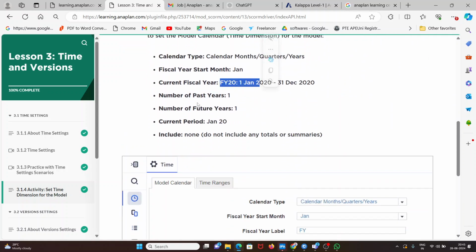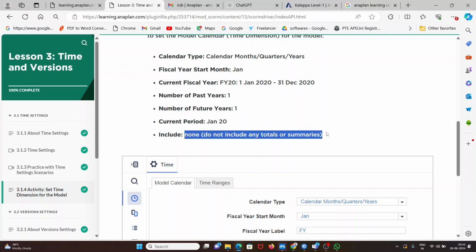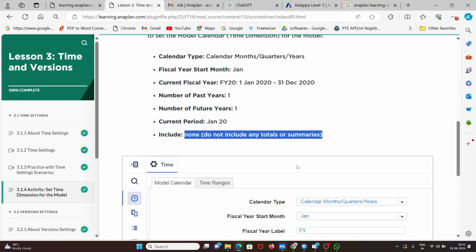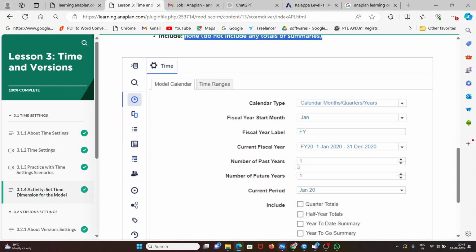They are guiding: number of past years 1, number of future years 1. Include nothing like that. By default a tick mark is there for quarter totals; we have to uncheck it. Fine. Likewise, we'll explore in detail slowly.